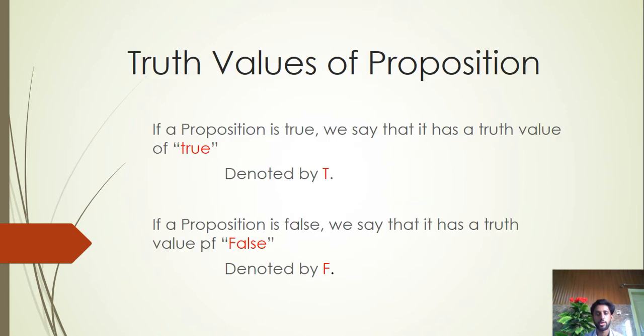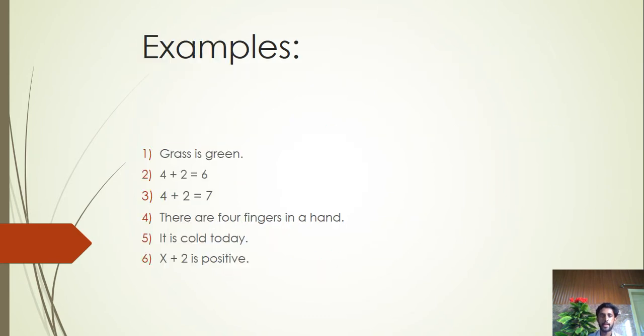Truth values of propositions. If a proposition is true, we say that it has a truth value of true, and it is denoted by the symbol T. If a proposition is false, we say that it has a truth value of false, and it is denoted by the symbol F.